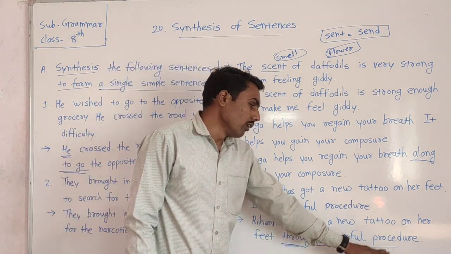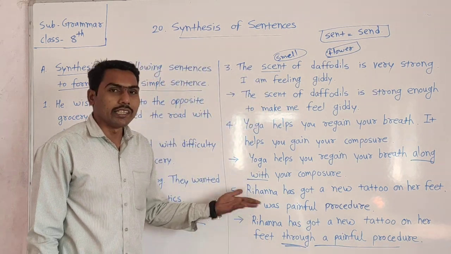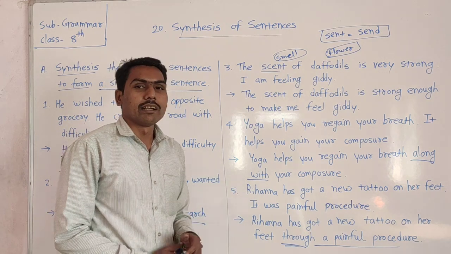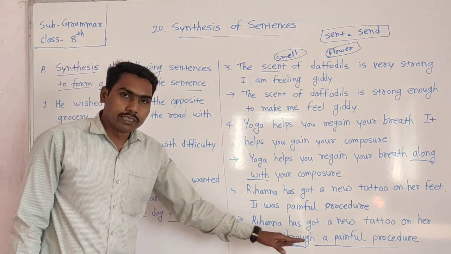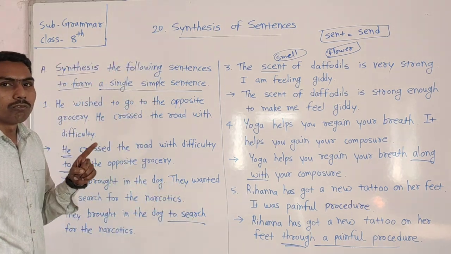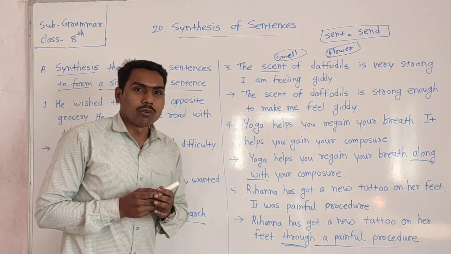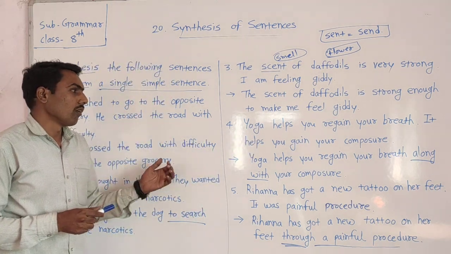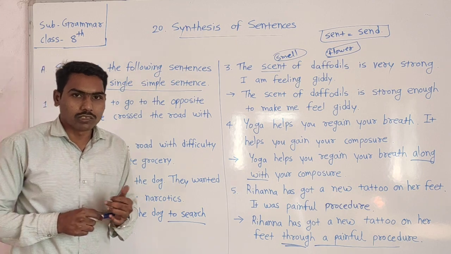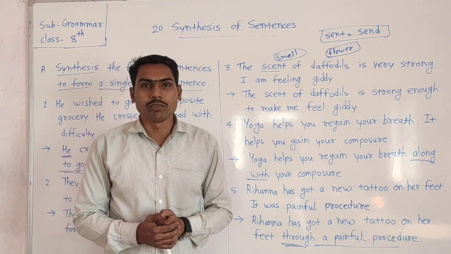In this way you can convert any compound sentence, or two sentences, into a single simple sentence. I hope you get all things related with this topic, related with this question. The remaining part of these questions we will see in the next video.